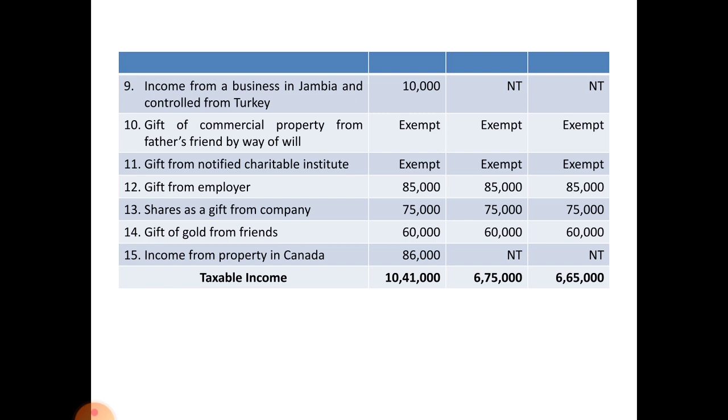here taxable because it is in the form of jewelry. Next one, income from property in Canada taxable in the hands of only ordinary resident. Here total taxable income of ordinary resident amounts to rupees 10,41,000, and in the hands of not ordinarily resident 6,75,000, and in the hands of non-resident 6,65,000. So this is the problem of 16 marks. Go through this problem thoroughly.